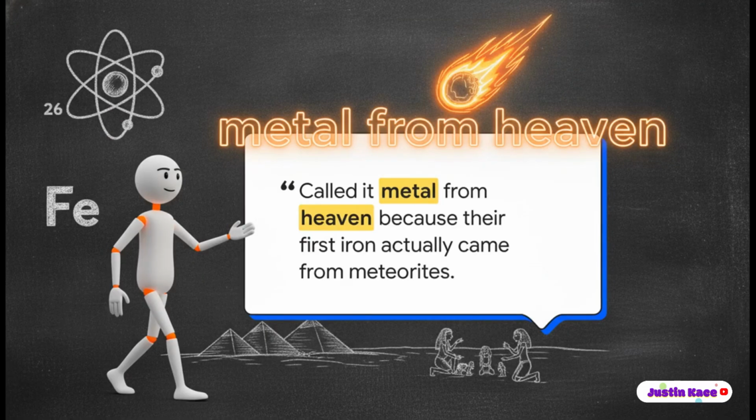And when we weren't boiling bodily fluids or making toxic vapors, we were just deeply misunderstanding the source material. Take iron, for example. It's the most abundant element on Earth by mass and basically the entire foundation of human civilization. But get this, the ancient Egyptians didn't mine their first iron. No, they found it inside meteorites that had literally crashed into the desert. Because it fell from the sky, they worshipped it. They called it the metal from heaven. It is just a perfect, beautiful example of humanity stumbling completely blindly through the universe's sandbox.